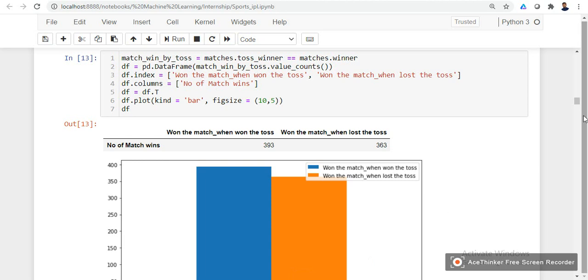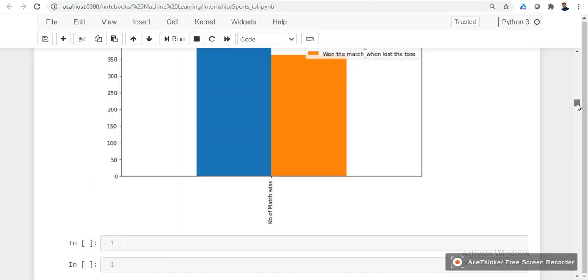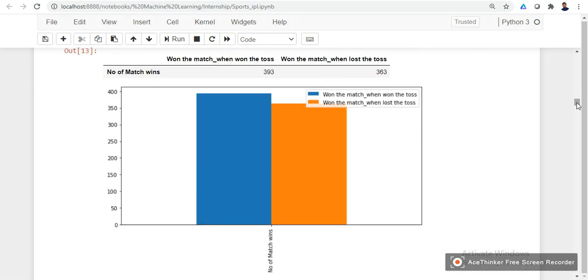And then we can also see, so we have seen that toss winning has nothing to do with the match winning. Of course, there is a little advantage, only slight, that can be negligible.